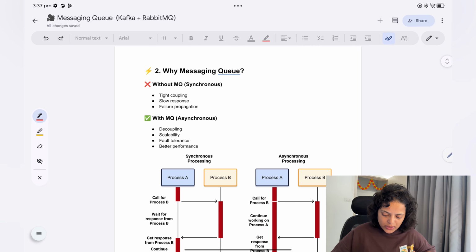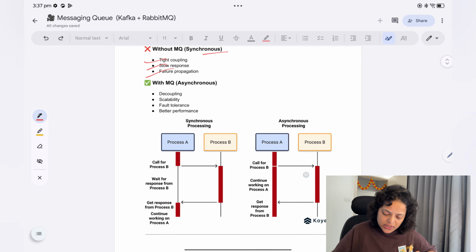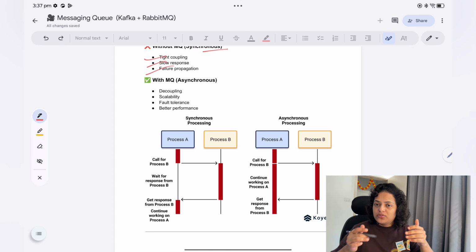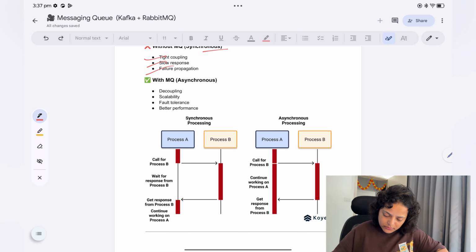Why messaging queues? Let's see synchronous and asynchronous communication here. In synchronous communication, we have already talked that it is tightly coupled, it has slow response, and failure propagation; these problems were there. In asynchronous communication, if the services are not dependent on each other, they can run independently, so why make them wait? With MQ, we work with asynchronous communication, and it will solve our problems: decoupling of services, scalability, fault tolerance, and better performance.